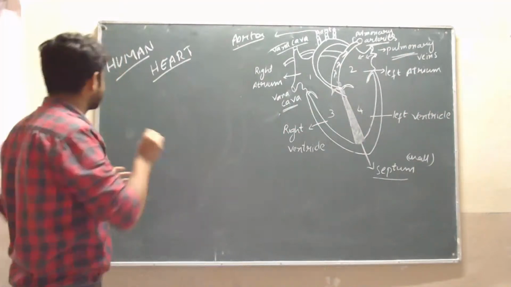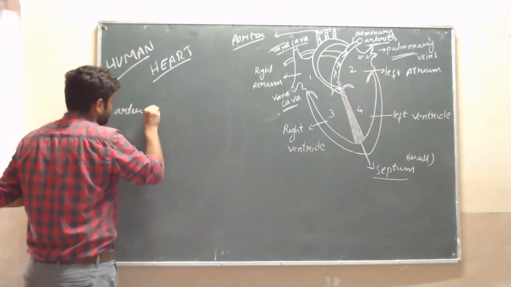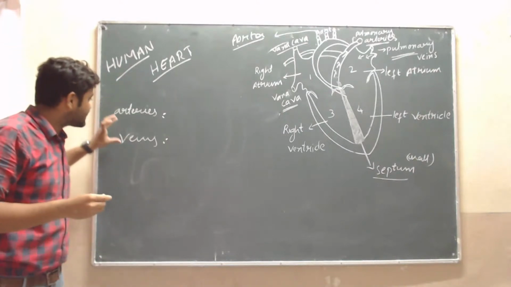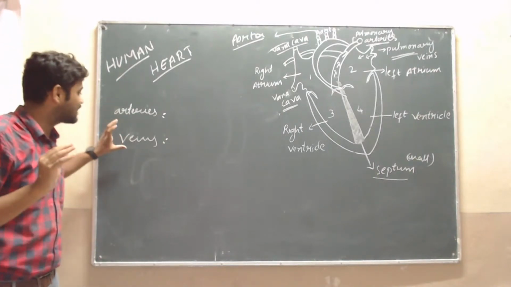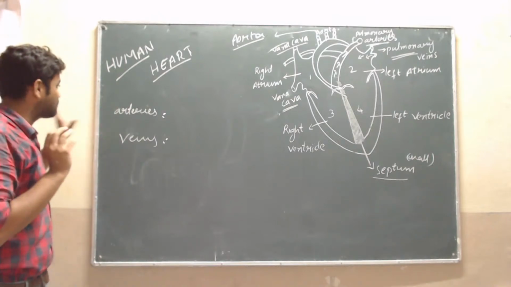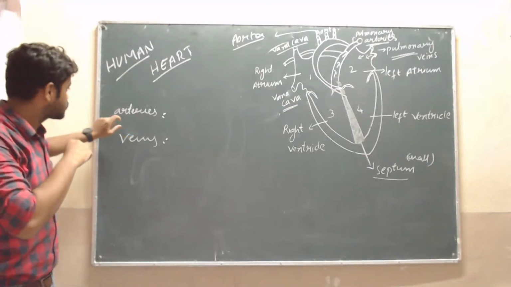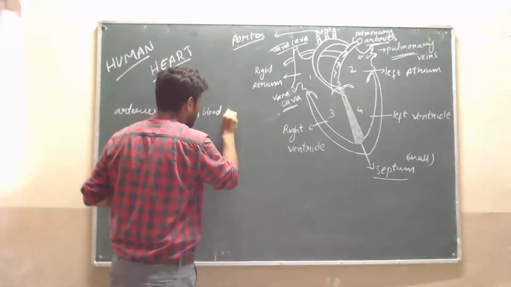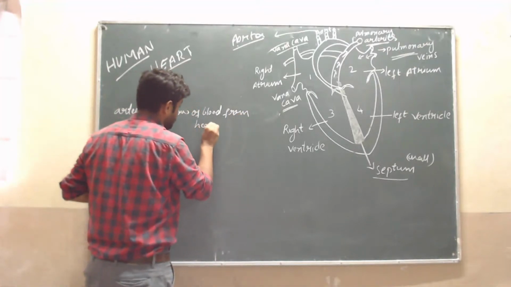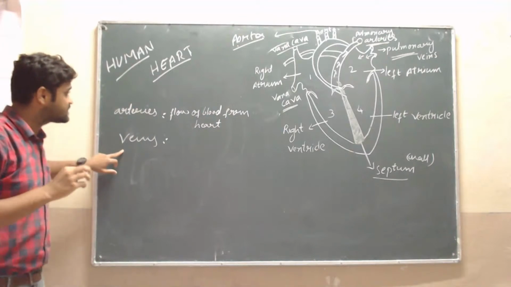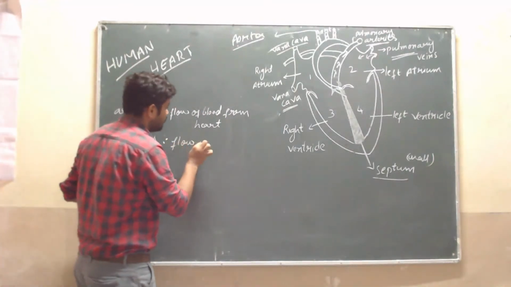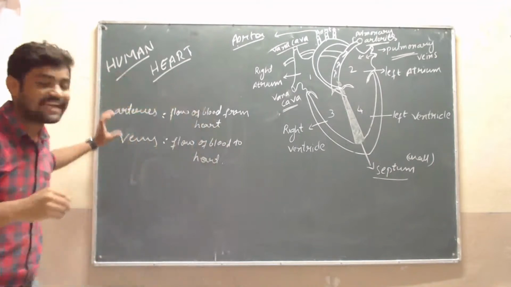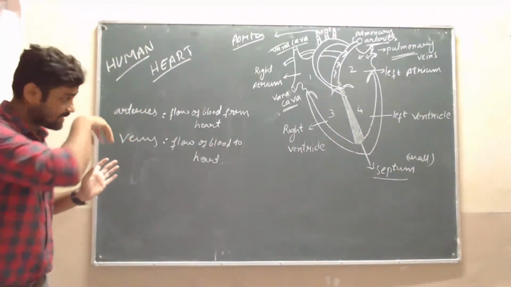What is meant by arteries and veins? These are very important. Arteries and veins are blood vessels. These arteries help the flow of blood from the heart. Then veins also carry the flow of blood, but to the heart. I will explain. Arteries and veins are the blood vessels.